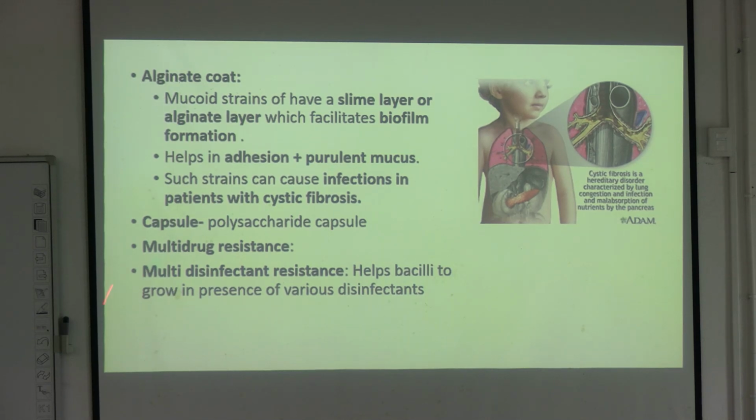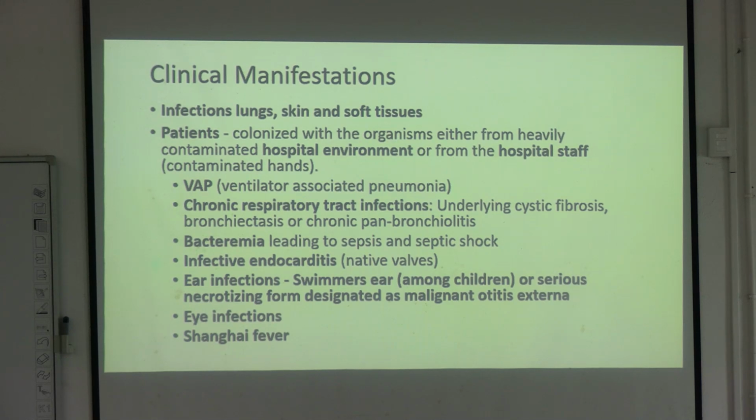Okay, some Pseudomonas have a capsule. Again, the capsule is resistant to antibiotics, and multi-drug resistance is there anyway, as I told. Clinical manifestation: I have told that they cause n number of infections, starting from all the HAIs. What are the HAIs? Hospital acquired infections: catheter associated UTI, ventilator associated pneumonia, that is VAP. Then you have CLABSI, what is it? Central line associated bloodstream infection. Another one is there, that is SSI, surgical site infection. So Pseudomonas aeruginosa is famous for doing all 4 HAIs, okay.